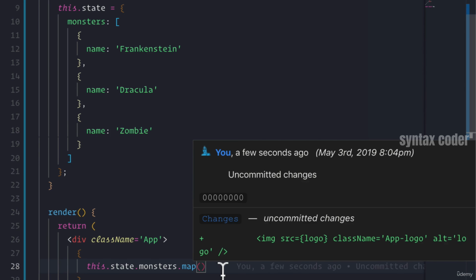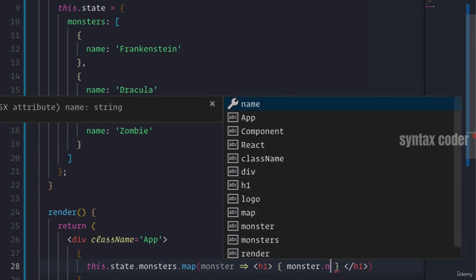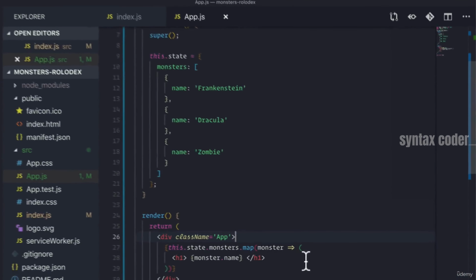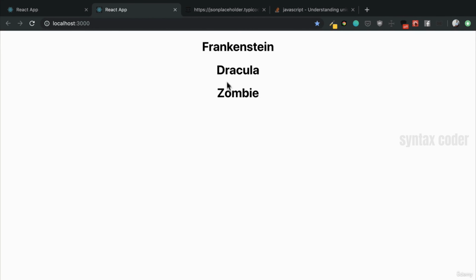So let's take a look. Our first argument is monster. So I'm going to return a new h1, where I'm going to call the curly braces because this is a new return block of HTML, just like here. It's going to need new curly braces. And inside, I'm going to call monster.name. Now, what we should see is the name of each of our monsters.